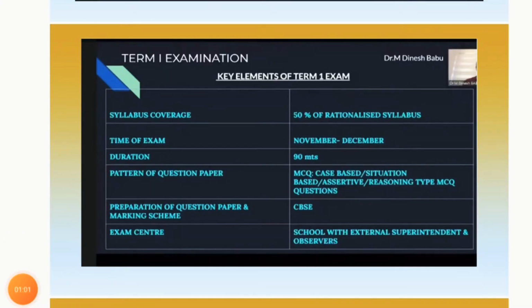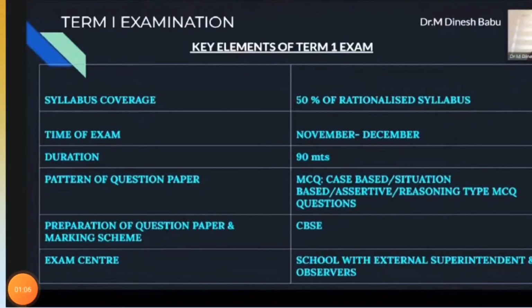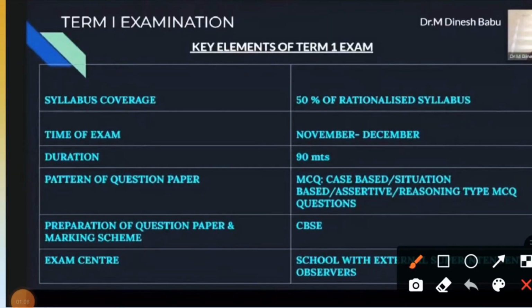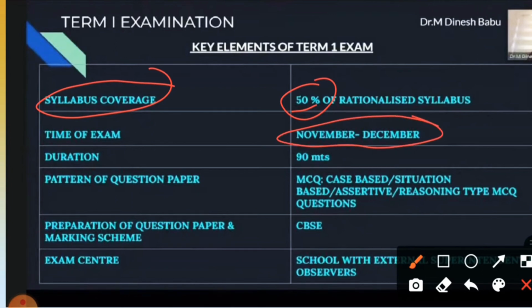Now what does your term 1 include, as you can see on the screen here, if I zoom a little bit for you. When we look at the syllabus coverage, 50% of the rationalized syllabus will be covered in term 1. The term 1 examination for class 10th and 12th will take place in the months of November and December. The duration of the exam will be around 90 minutes. The pattern of the question paper includes MCQ, case based, situation based, and assertion-reasoning type MCQ questions.